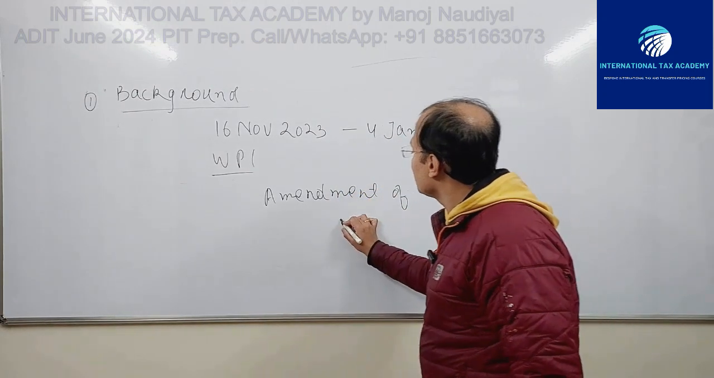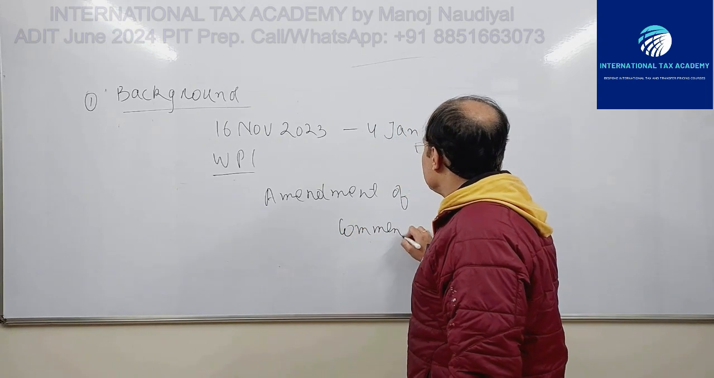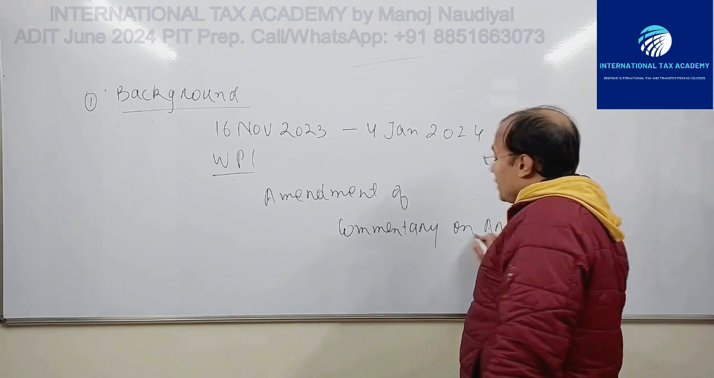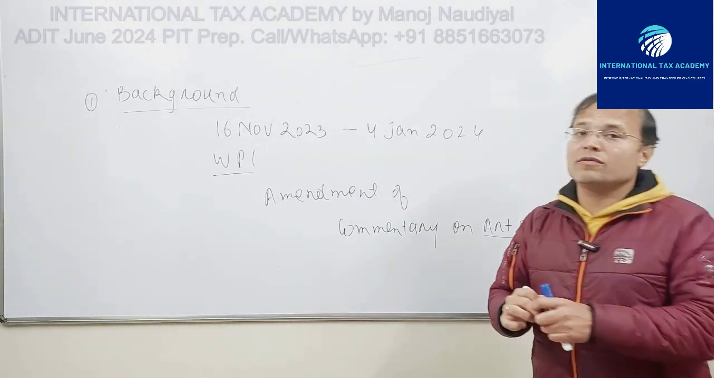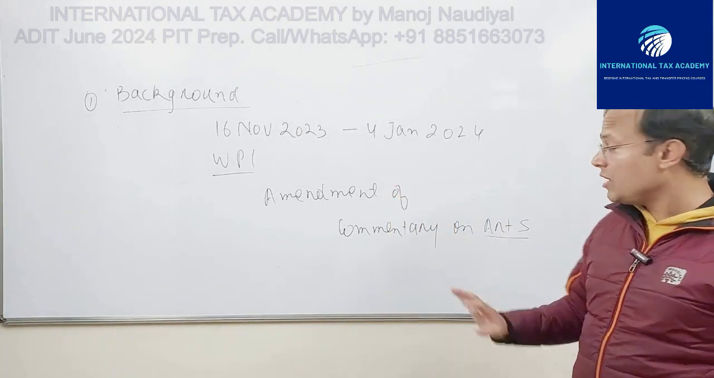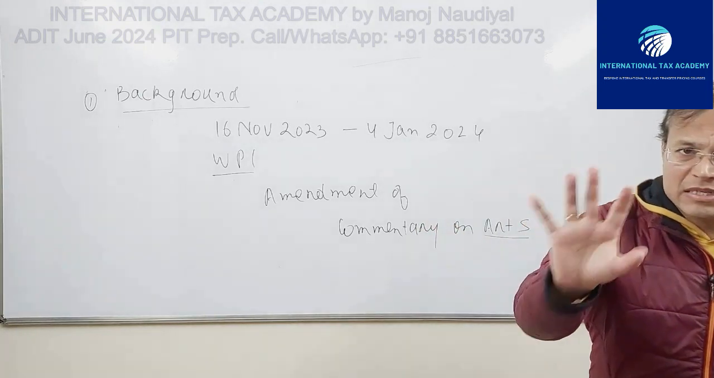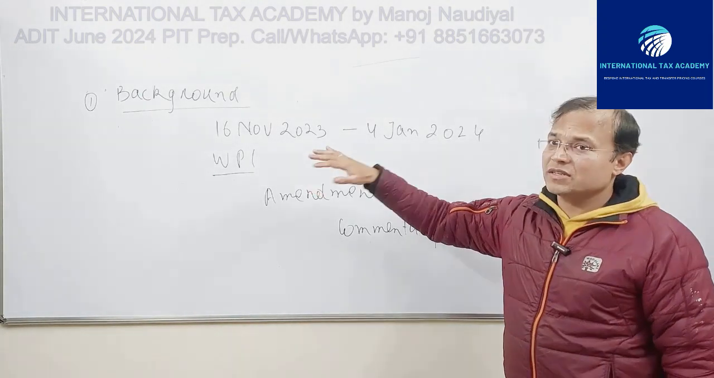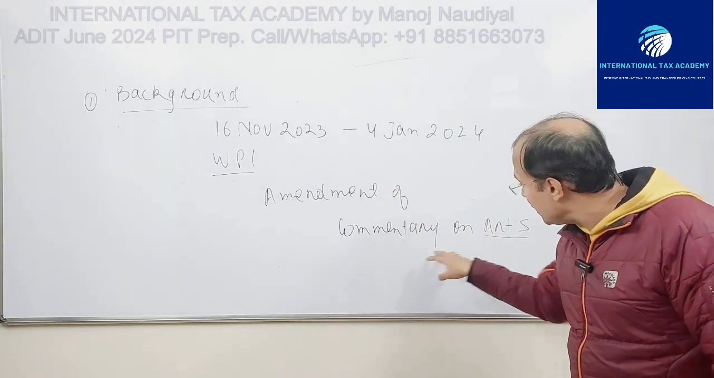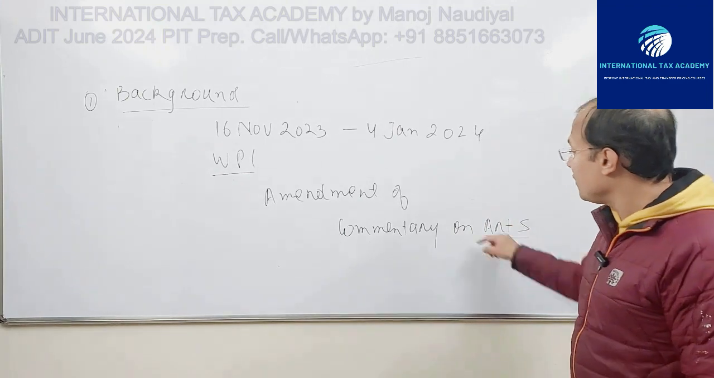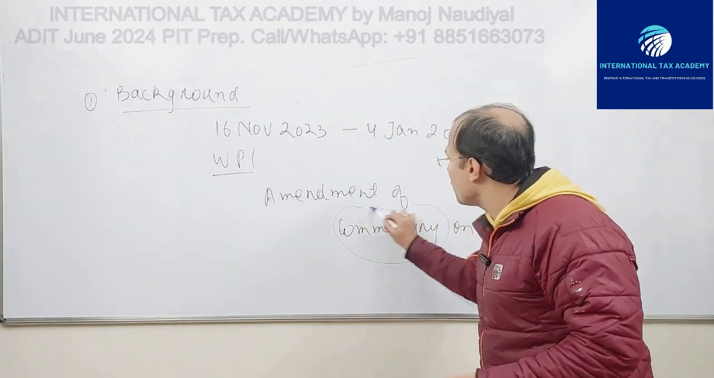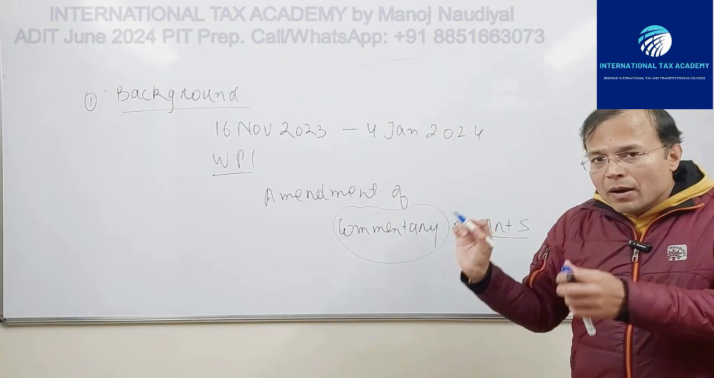Yes, that's right. Amendment of commentary on Article 5. Article 5 of the OECD Model Tax Convention, all of us know that it's one of the most popular articles of the Model Tax Convention. Article 5 deals with the permanent establishment. So OECD's Committee on Fiscal Affairs, Working Party 1, had recently undertaken work on the amendment of commentary on Article 5. Not amendment of Article 5, amendment of commentary on Article 5.